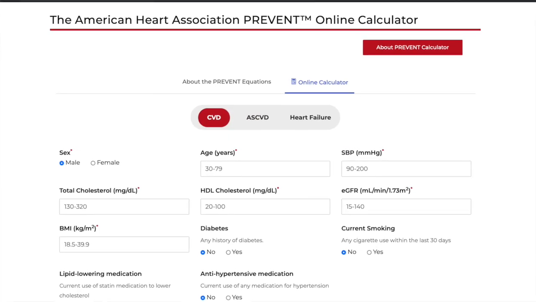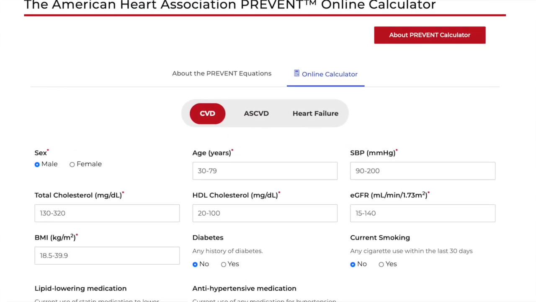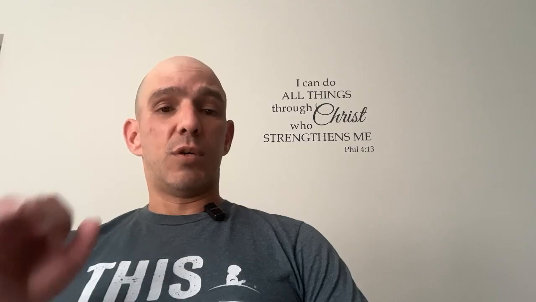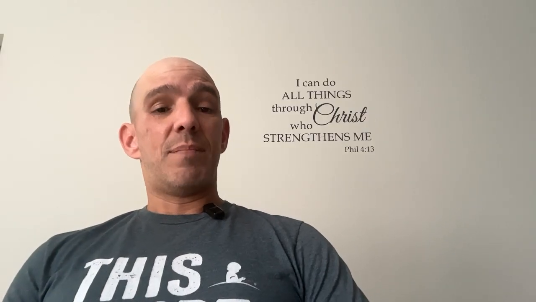When you enter all this information in, it'll automatically spit out a calculation that tells you the percentage of future risk of CVD, or cardiovascular disease. It'll also tell you about atherosclerotic CVD, which is blocked arteries, and also heart failure. So who is this tool good for? If you're between the age of 30 and 79 without any known or established CVD, this tool is perfect for you. Who should not be using this tool?